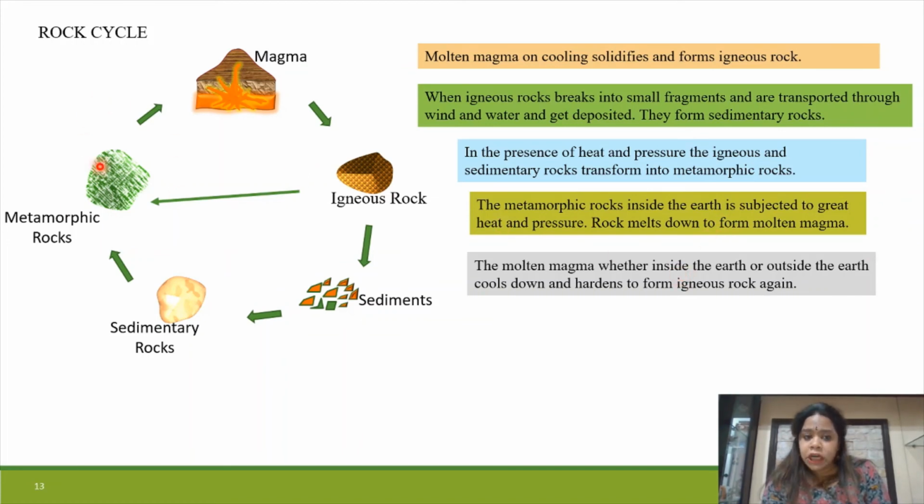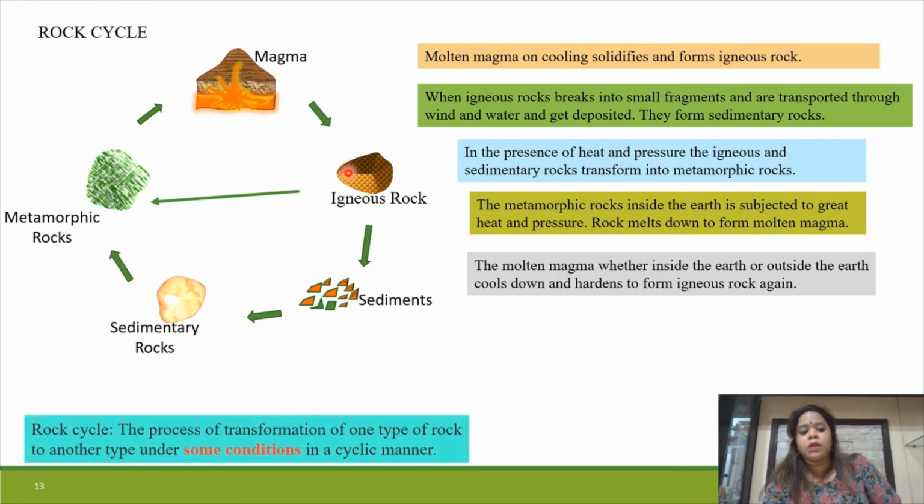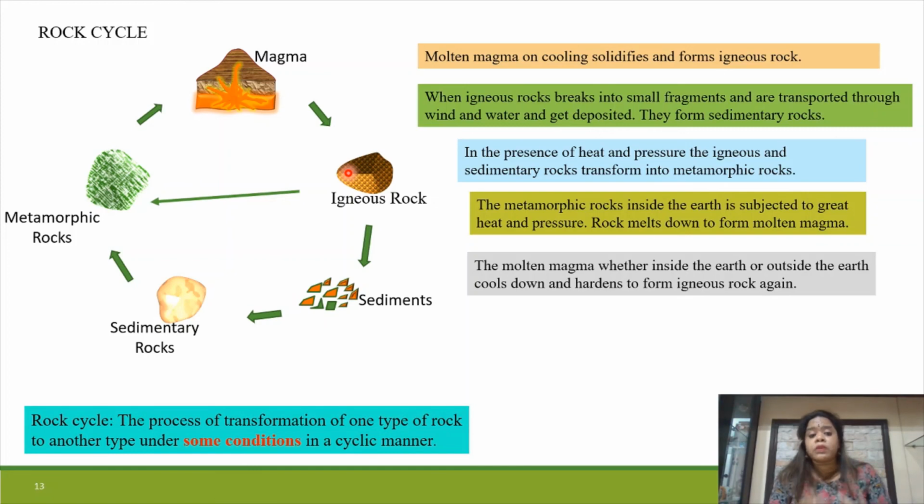Rocks melt down to form magma, and the molten magma, whether inside the earth or outside the earth, cools down and hardens to form igneous rock again. So this process goes on. So the rock cycle is the process of transformation of one type of rock to another type under some conditions in a cyclic manner. This is all for today.